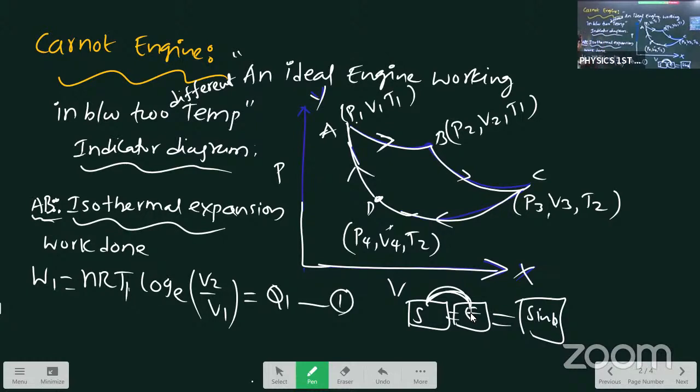Temperature remains constant. In this work done, you get Q1 amount of heat, Q1 amount of heat absorbed by the engine. This first situation is over. Second, adiabatic process there. Then after, one more situation,